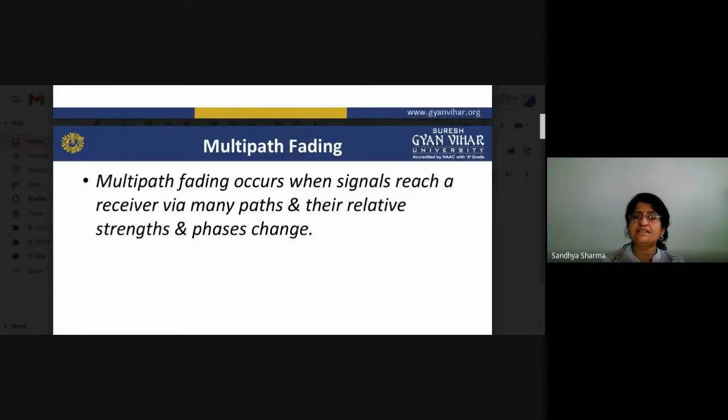In previous slides we saw this. First of all, let us see what multipath fading is. Multipath fading occurs when signals reach a receiver via many paths and their relative strength and phase change. Due to this, multipath fading occurs.